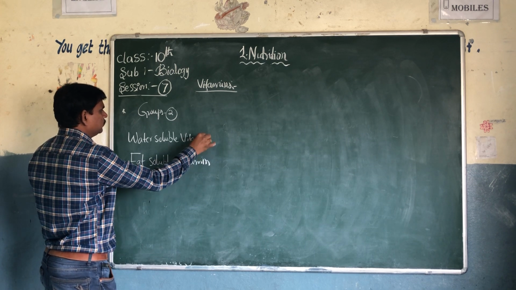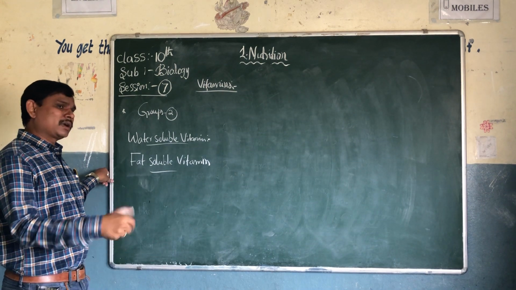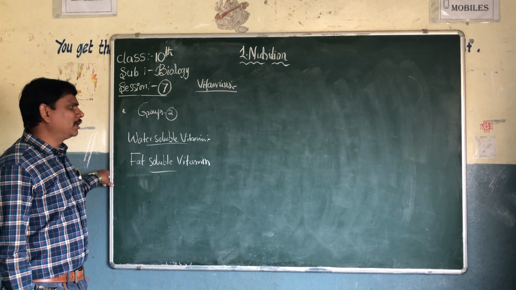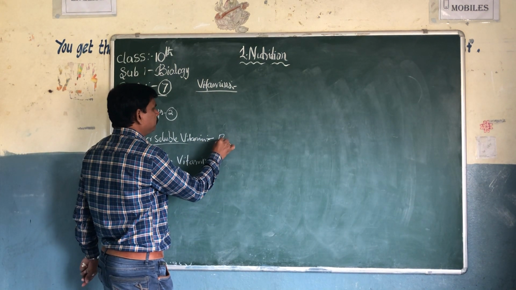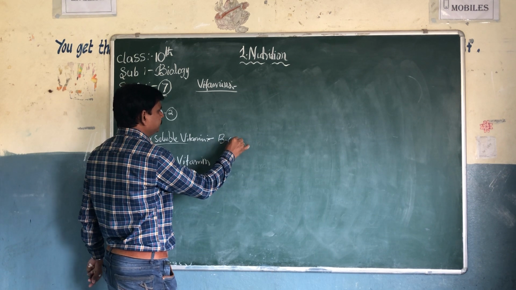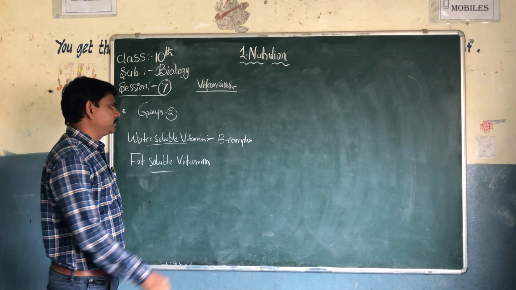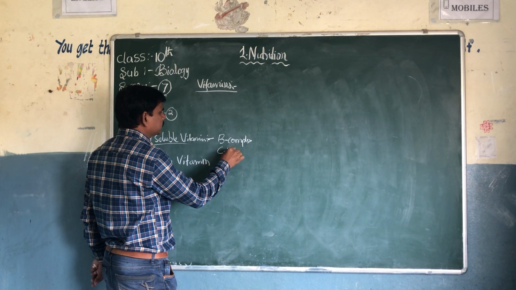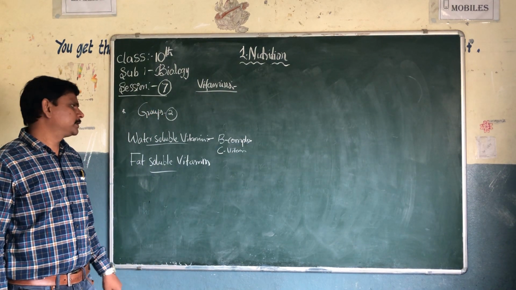What are water soluble vitamins? What are fat soluble vitamins? Water soluble vitamins are the B complex vitamins and C vitamin.